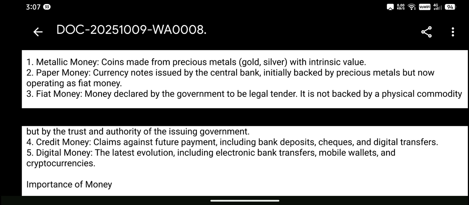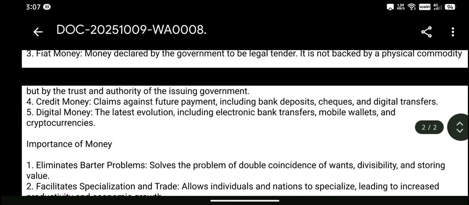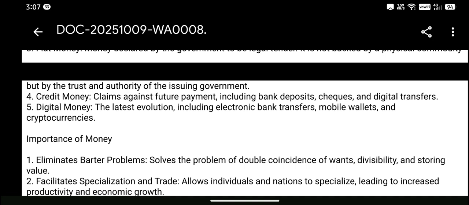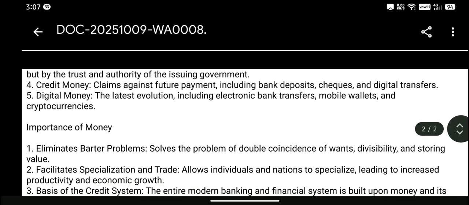Credit money. Claims against future payment, including bank deposits, checks, and digital transfers. Digital money. The latest evolution, including electronic bank transfers, mobile wallets, and cryptocurrencies.